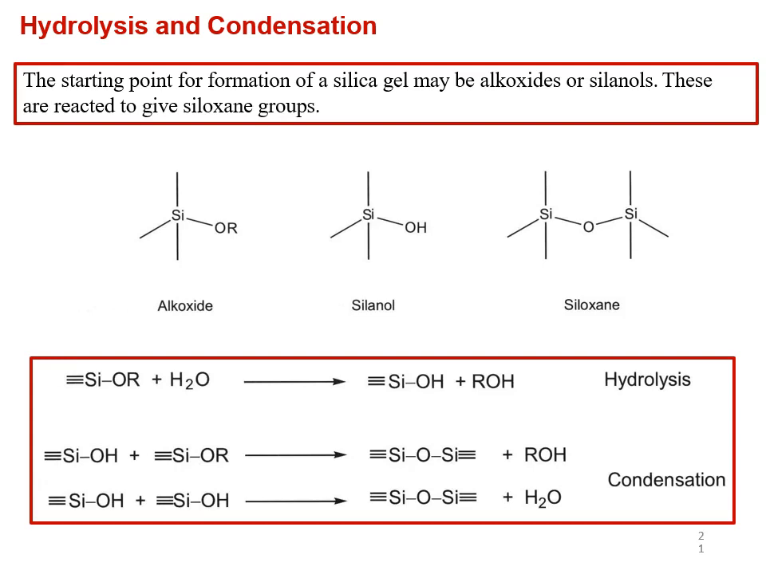In the first step, hydrolysis of alkoxide takes place, it gives silanol, then this silanol and alkoxide react with each other, their condensation takes place and we get siloxane. The silanol can also react with another compound of silanol to give siloxane.